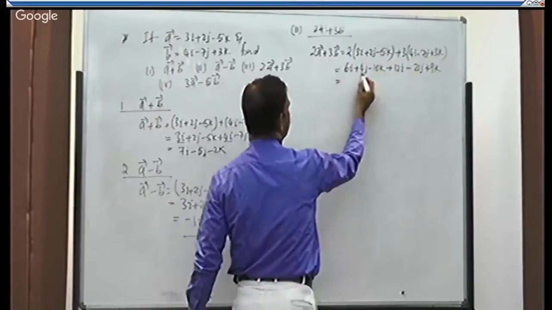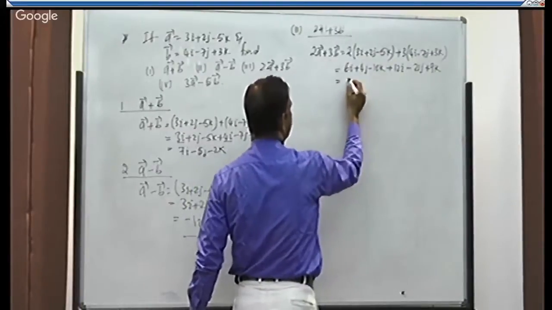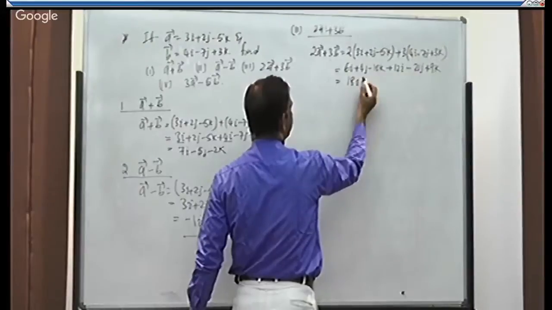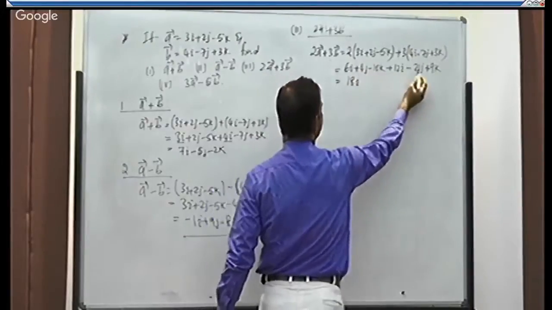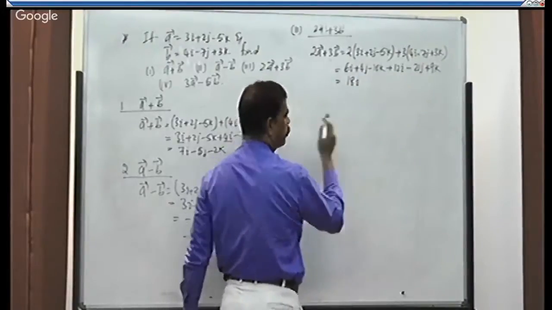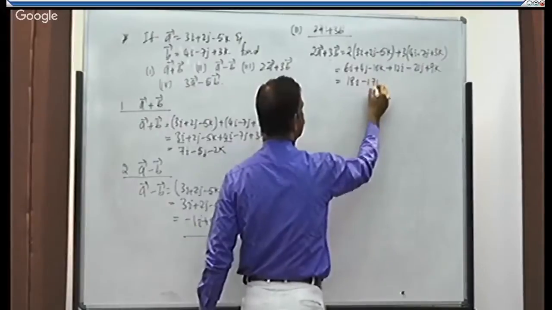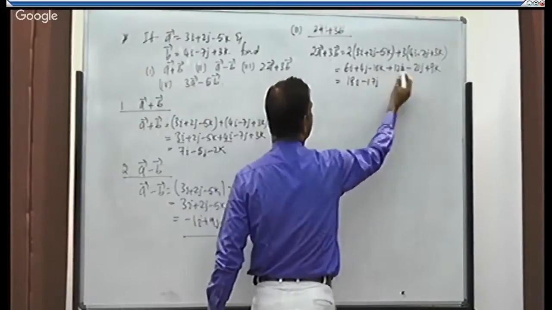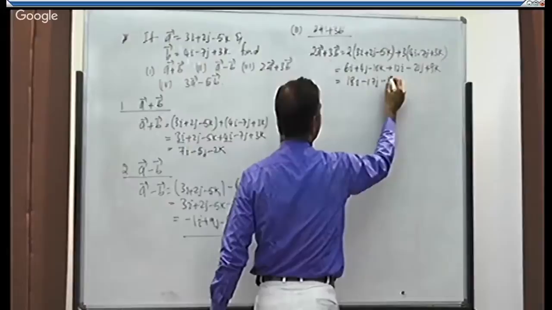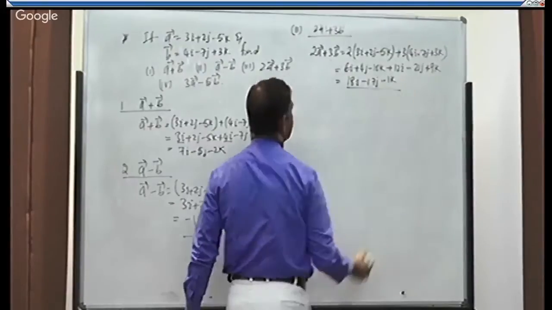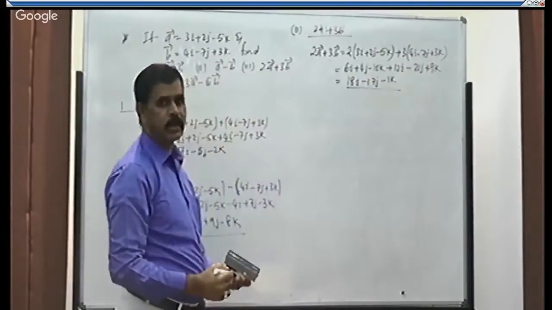So 6i plus 12i is equal to 18i, plus 4j minus 21j is equal to minus 17j. Minus 10 plus 9, it is minus 1k. This is 2a plus 3b.